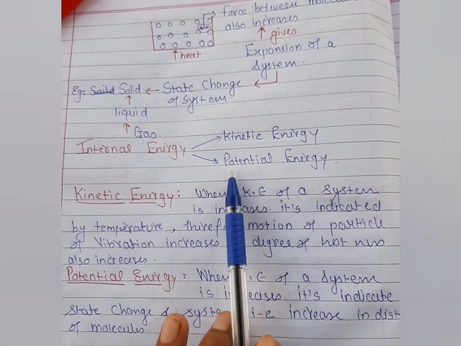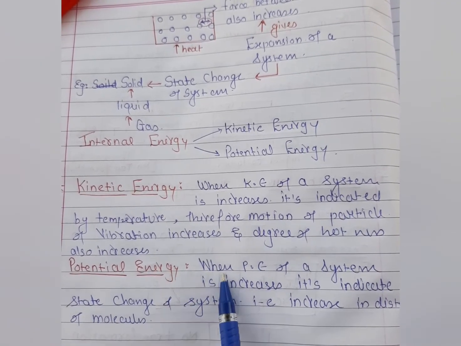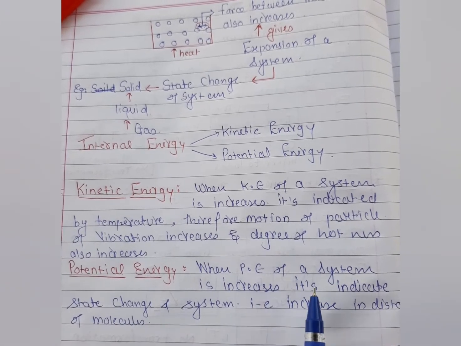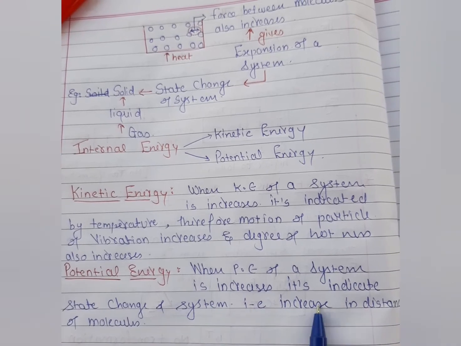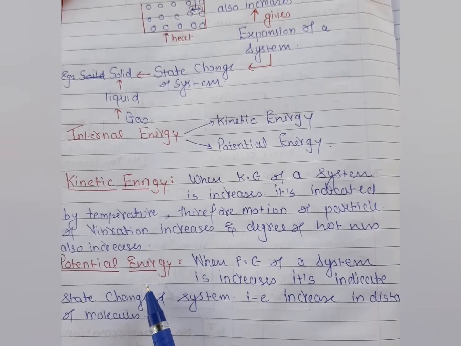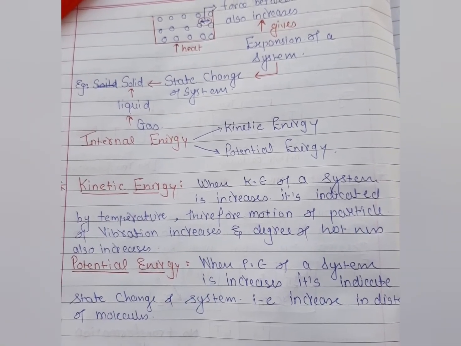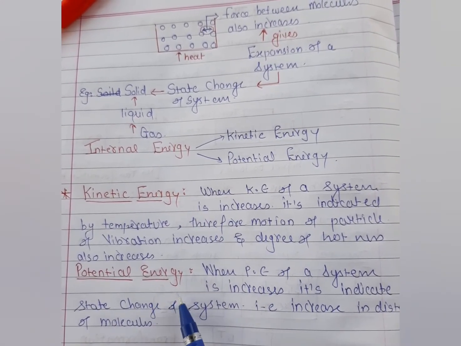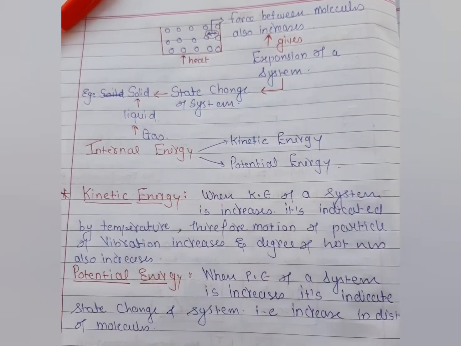Now let's move on to the potential energy of the system. So here we have the potential energy, and let's understand what happens in potential energy. When the potential energy of the system increases, it indicates a change of state of the system, that is, the distance between the molecules increases. Yes students, when we are talking about the potential energy of the system, we are talking about the increase in distance in the system. And this increase in distance happens after the temperature is incremented and the expansion happens.